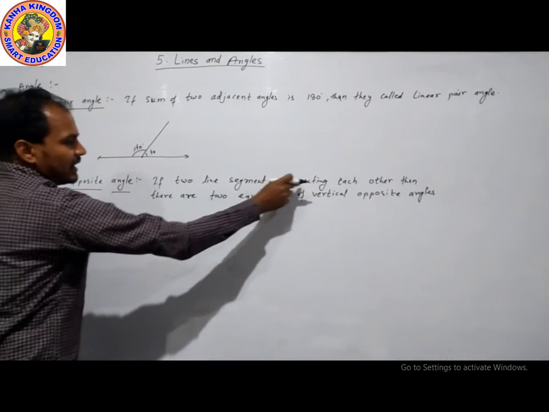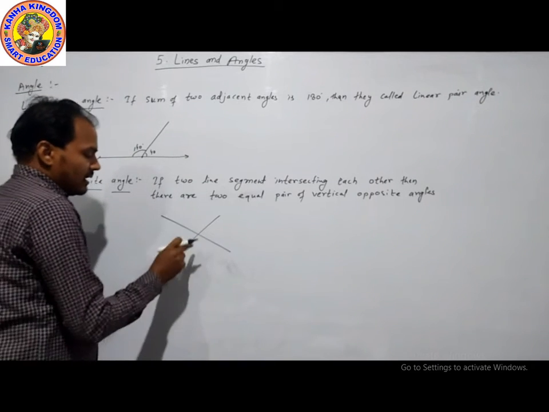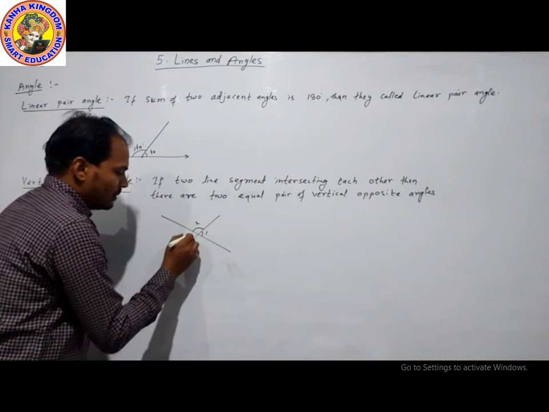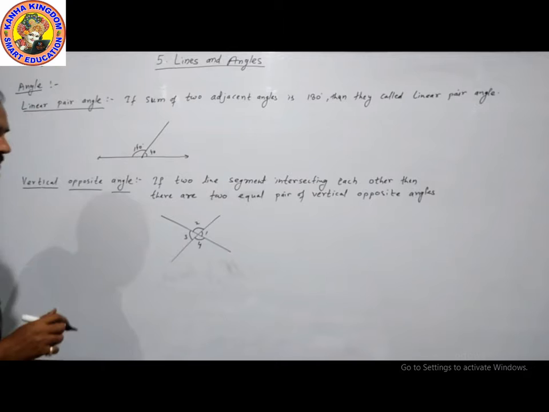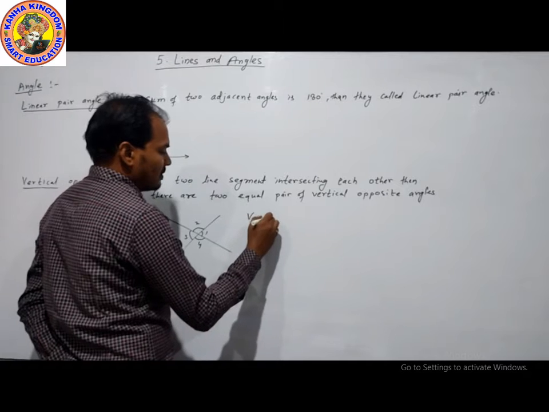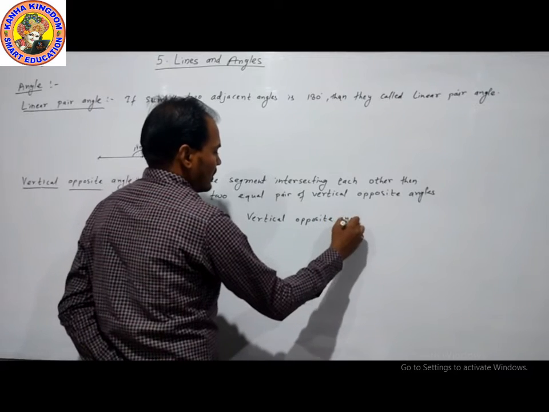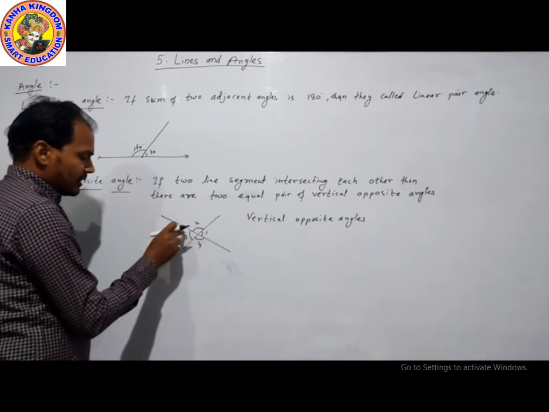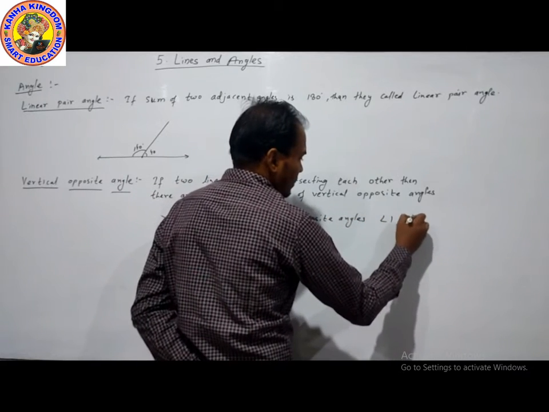If two line segments intersect, this is the first line segment and this is the second line segment. Here the angles are 1, 2, 3 and 4. There are 4 angles. The opposite of 1 is 3, so angle 1 is equal to angle 3.